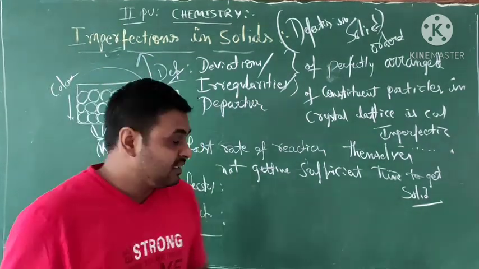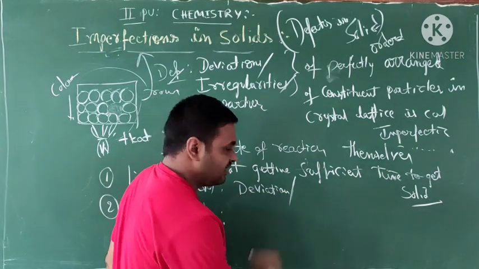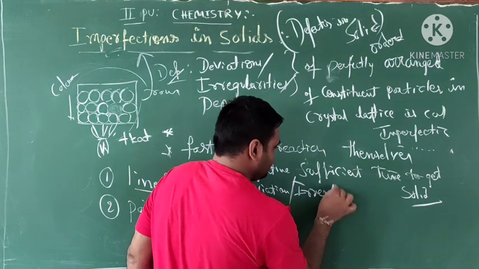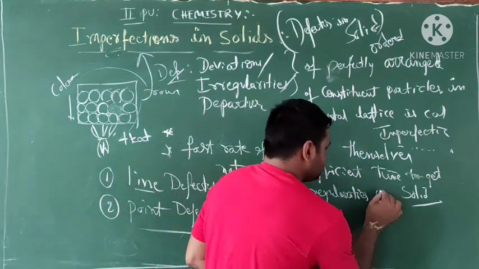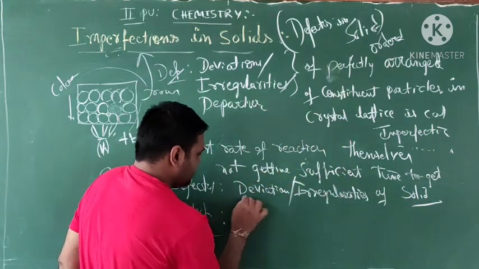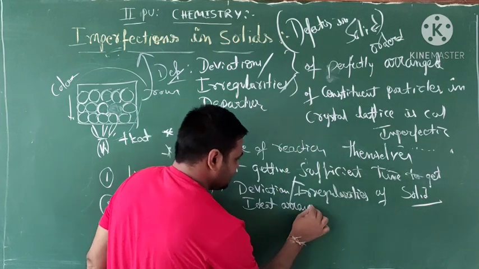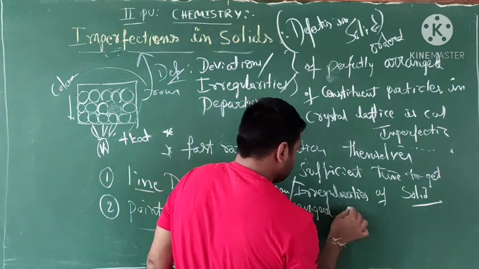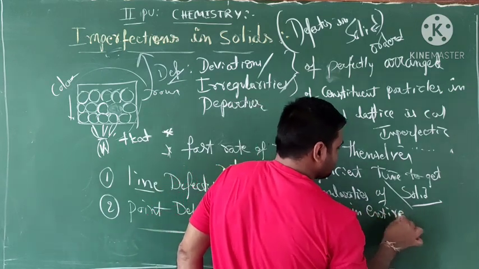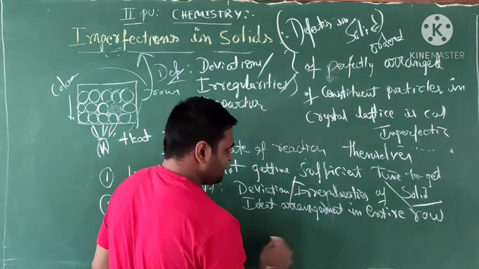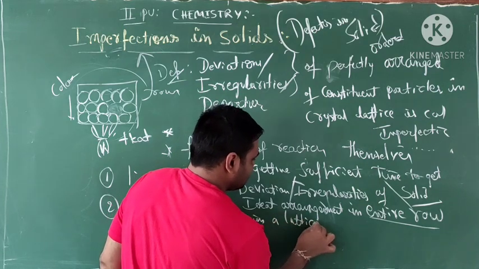Line defect means deviations or irregularities of the ideal arrangement of particles in an entire row in a lattice.